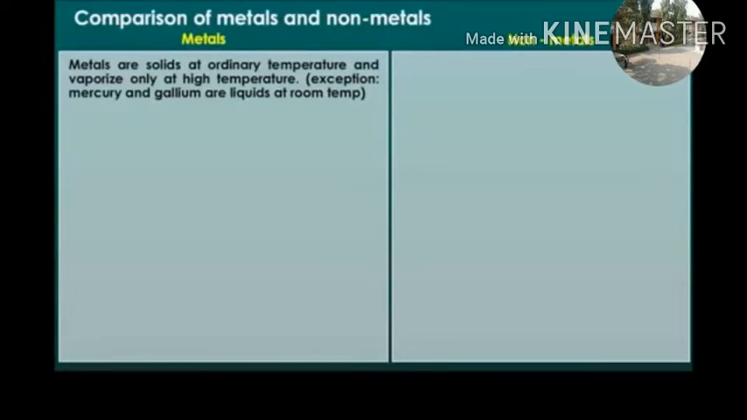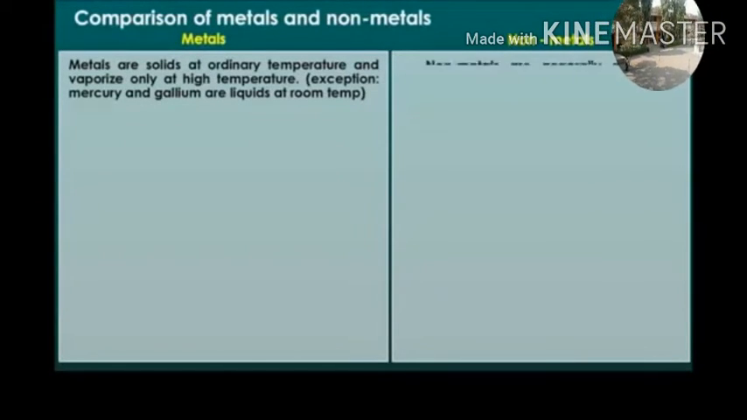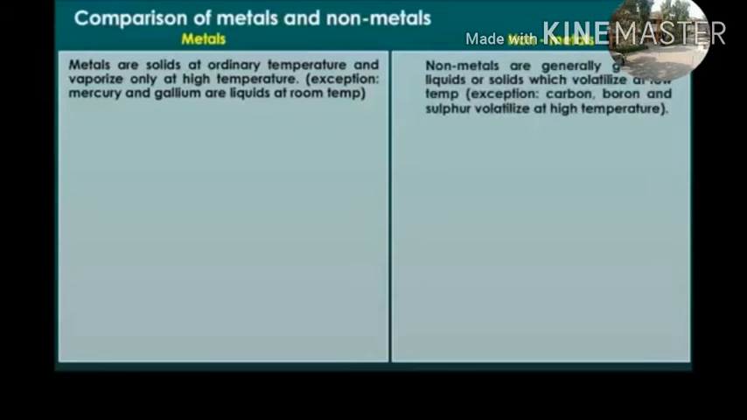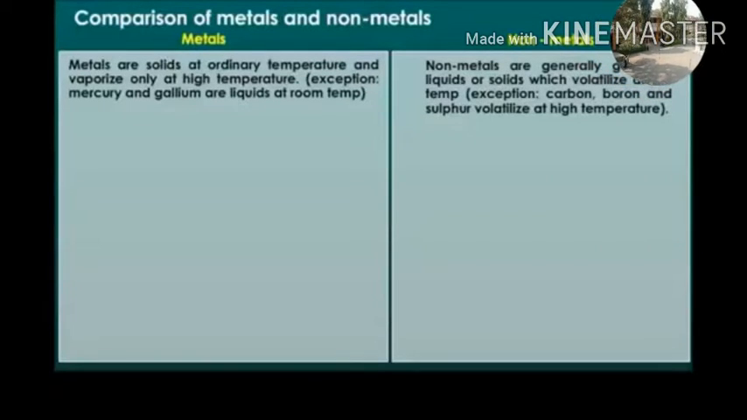Metals. Metals are solid at ordinary temperature and vaporize only at high temperature. Exception: mercury and gallium are liquid at room temperature. Non-metals are generally gases, liquids or solids, which are volatile at low temperature. Exception: carbon, boron and sulfur are volatile only at high temperature.